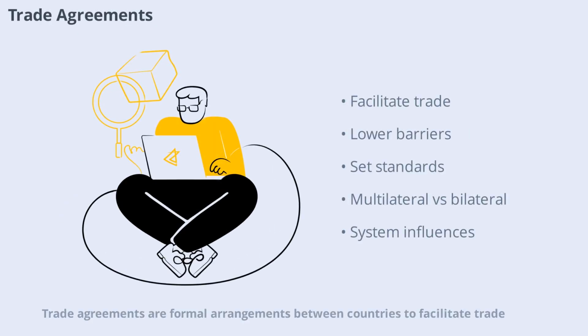Trade agreements are formal arrangements between countries to facilitate trade. These agreements can lower barriers, set common standards, and create new opportunities for businesses. The nature of a country's economic system shapes the kind of agreements it seeks. Capitalist countries often pursue broad multilateral agreements, while socialist countries may prefer bilateral deals that offer more control. Mixed economies might seek a combination of both, reflecting their diverse priorities.